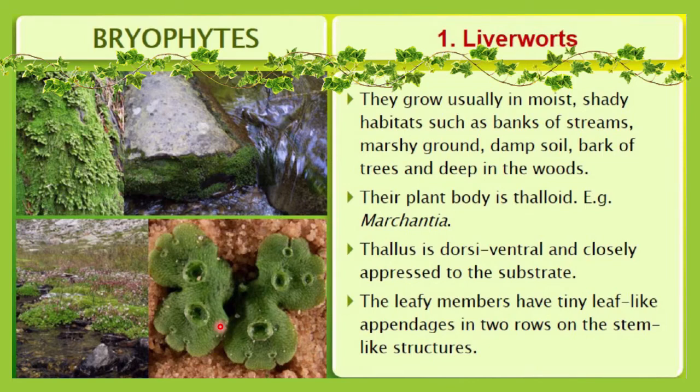Here you can see, an example of such a thalloid body is Marchantia. Marchantia is one kind of liverwort. The thallus is dorsiventral. Here you can see the dorsiventral structure, closely appressed to the substrate, so it is closely attached to the substrate. The leafy members have tiny leaf-like appendages in two rows on stem-like structures. We will learn this in detail next.